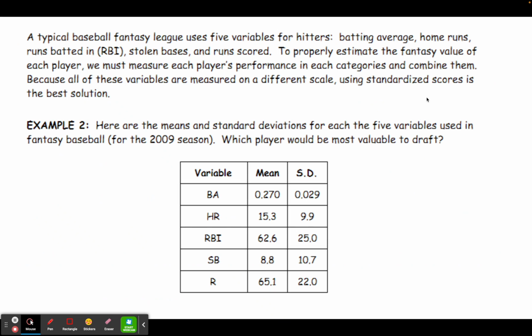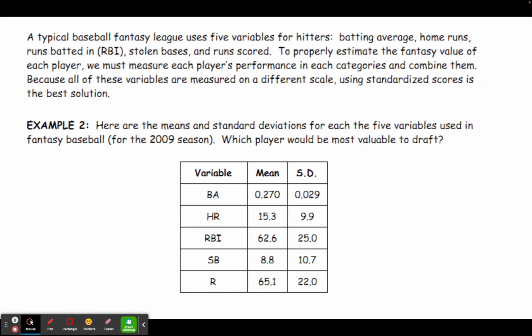Now we're going to go back and revisit fantasy baseball leagues. We talked in the previous section about how when people draft fantasy leagues, they look at lots of different variables. And so if we want to properly estimate the fantasy value of a particular player, we have to measure each player's performance in several different categories and then combine them.